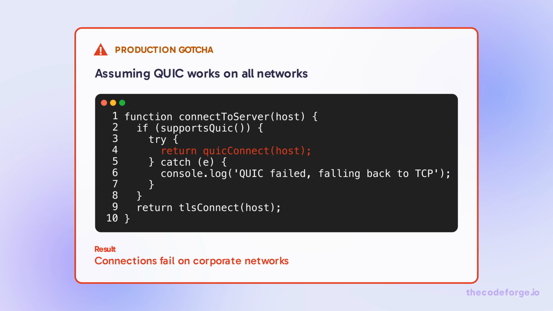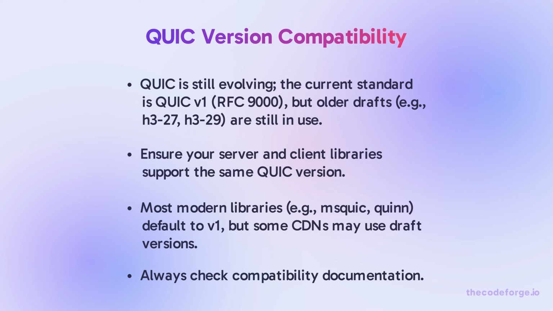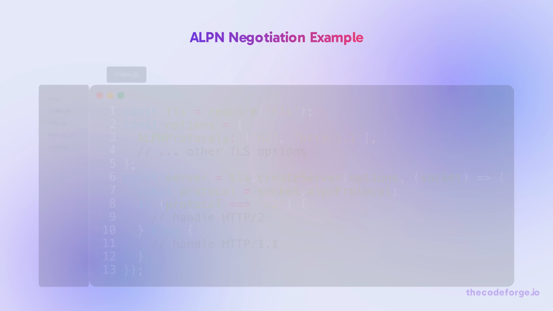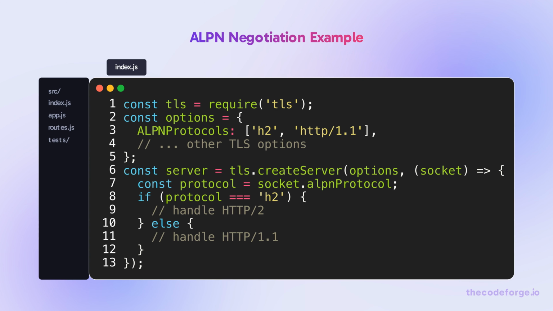Many firewalls block UDP. Always implement fallback to TCP. Also, some cloud providers have UDP flow limits. QUIC is still evolving. The current standard is QUIC v1, RFC 9000, but older drafts, e.g., h3-27, h3-29, are still in use. Ensure your server and client libraries support the same QUIC version. Most modern libraries, e.g., MsQuic, Quinn, default to v1, but some CDNs may use draft versions. Always check compatibility documentation.